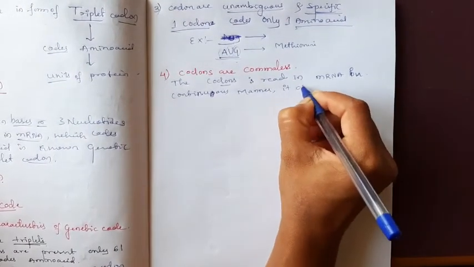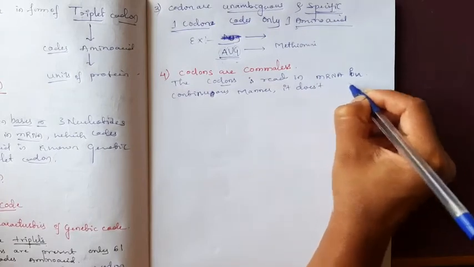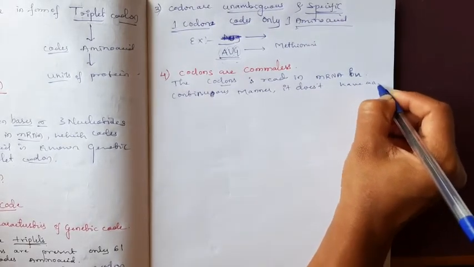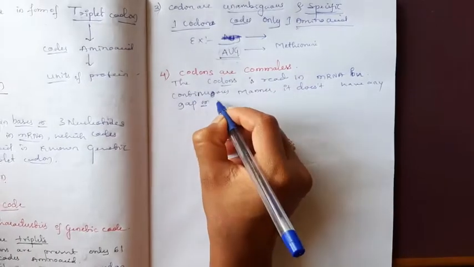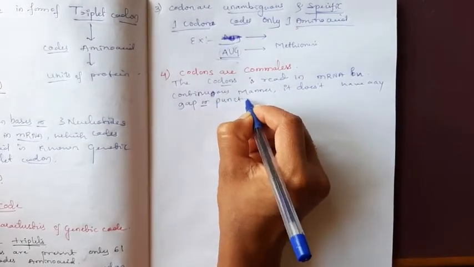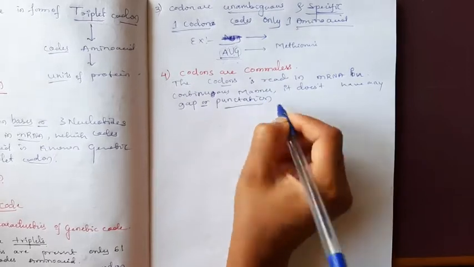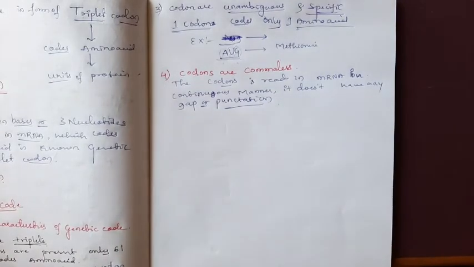It doesn't have any gap or punctuation. There is no comma and no gap. We can read continuously what is present on the mRNA.